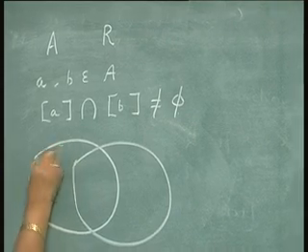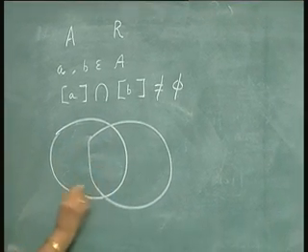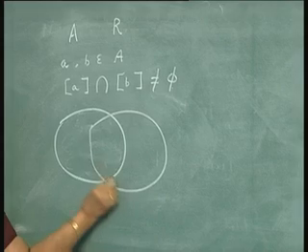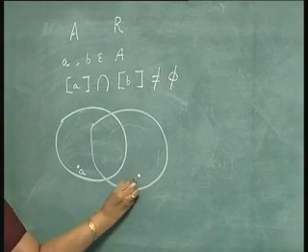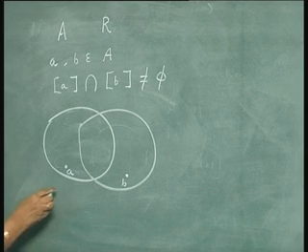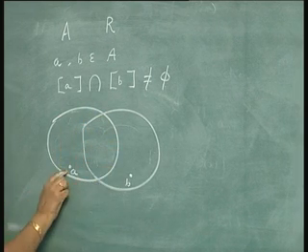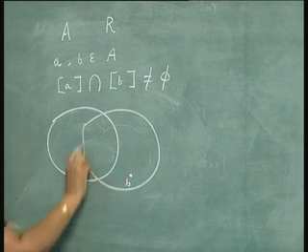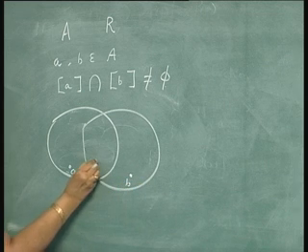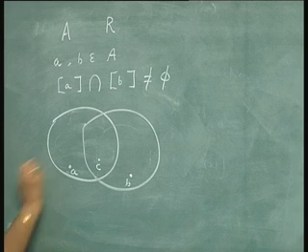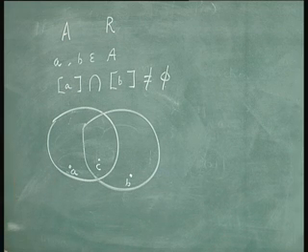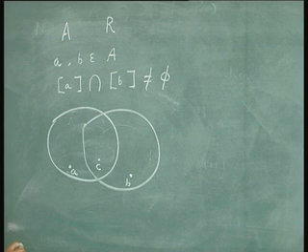This is the equivalence class corresponding to A, and this is the equivalence class corresponding to B. So, A is in this, B is in this, all elements which are equivalent to A are in this set, all elements which are equivalent to B are in this set. They are not disjoint. So, there is an element C here. What we want to show is that if they are not disjoint, they will be equal. How do we go about proving this?